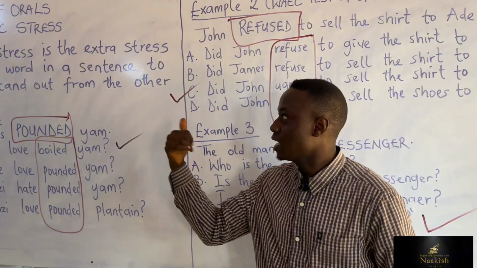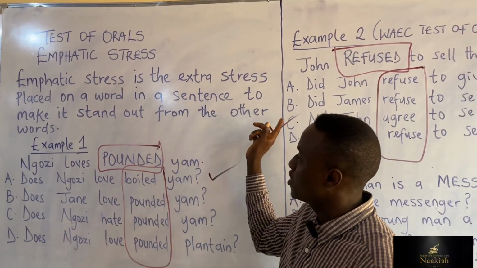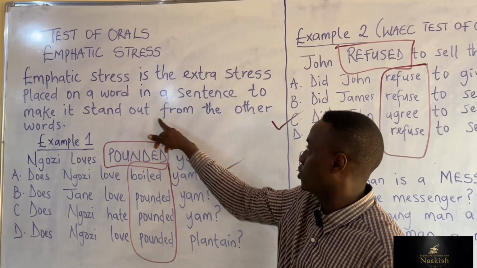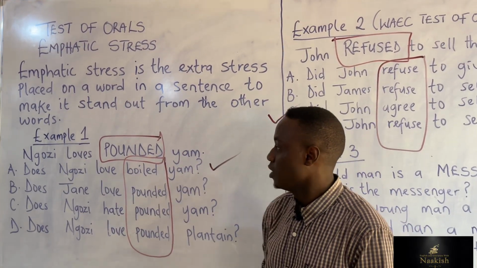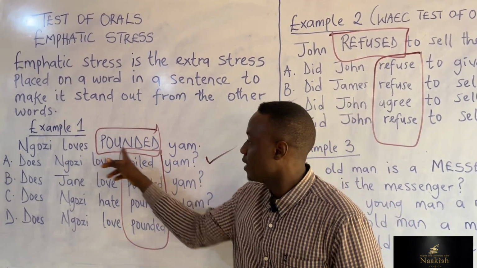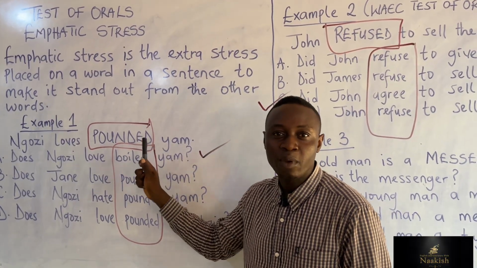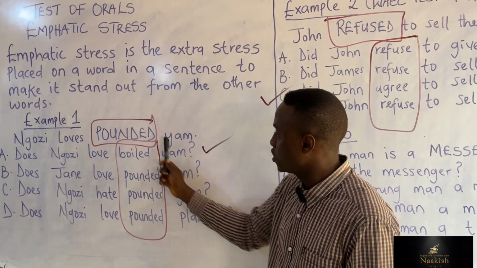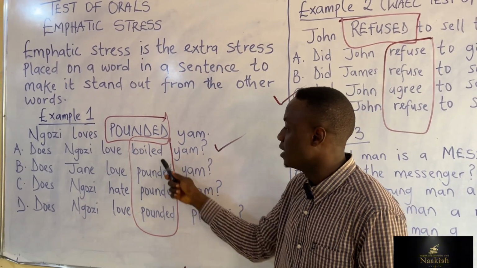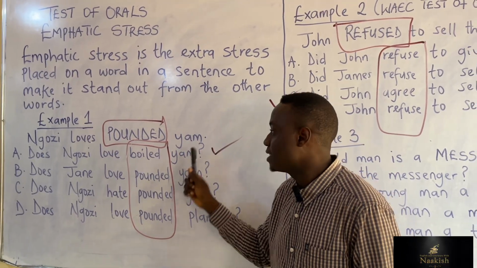But before then, let's have a recap of what we've learned today. Emphatic stress is the extra stress placed on a word in a sentence to make it stand out from the other words. You can now see, just like I've said, whenever you are given an expression like this, you identify the one written in capital letter. That is the area of emphasis. And in the options, identify the areas where you have similar options. The one which is odd from the other is always the right answer.